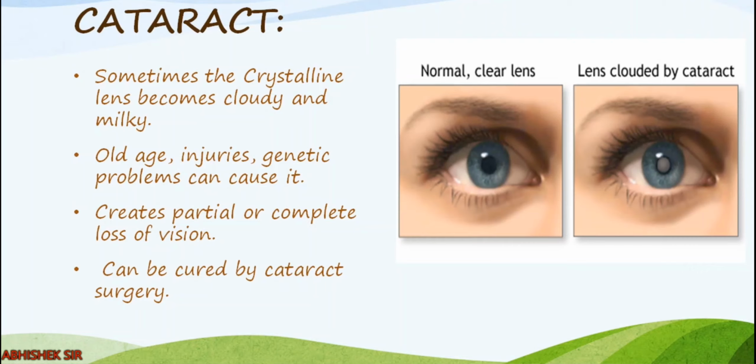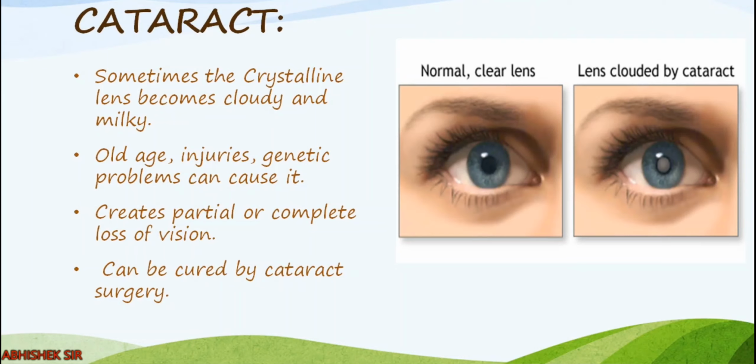Now, in our textbook, at the end of power of accommodation, we have a specific defect of the eye, or disease, whatever you want to call it, that is cataract. Why is it not included in another topic? Because right now we are studying the eye lens, and cataract is related to the eye lens. In different languages the word changes, like in Gujarati it is called motio, right? Many times you might have heard that a cataract operation is done in old age. Your grandfather or grandmother might have undergone the cataract process, right?